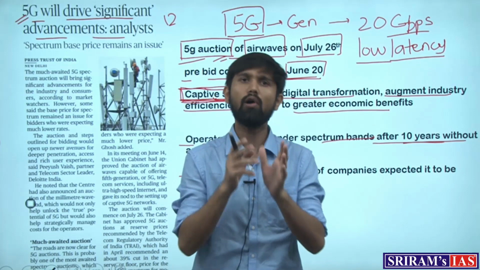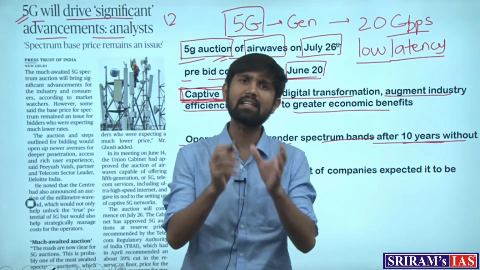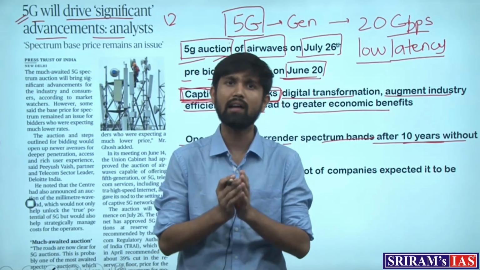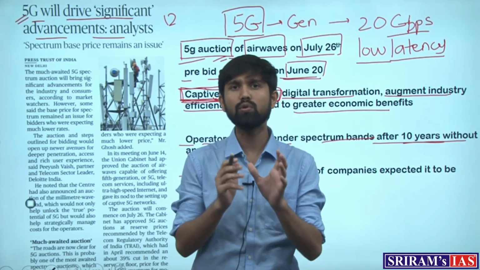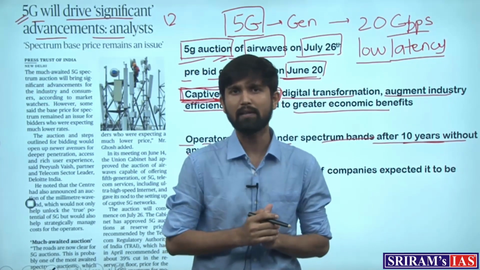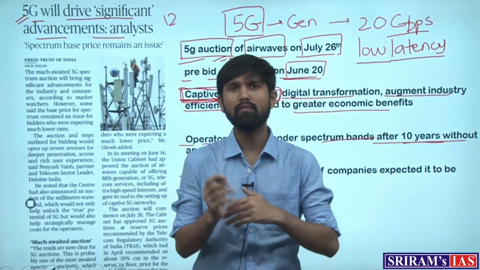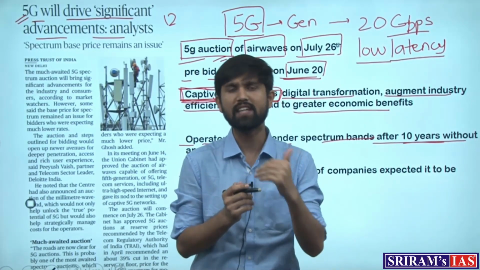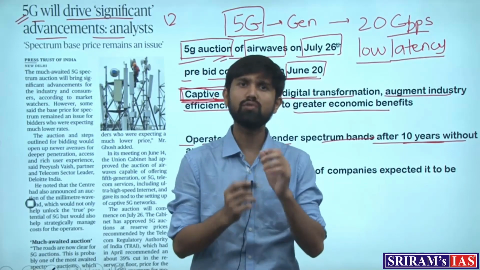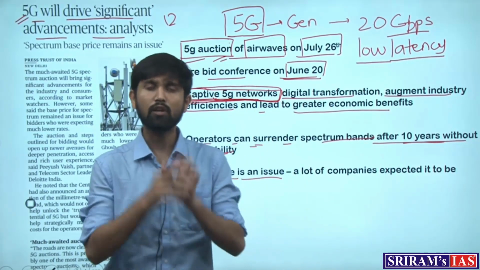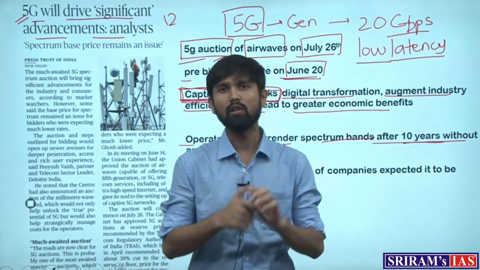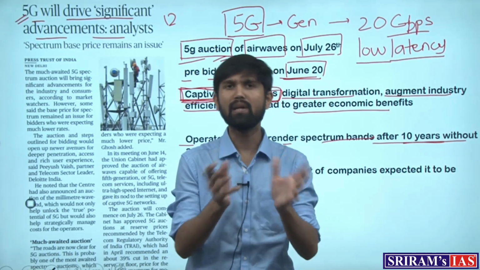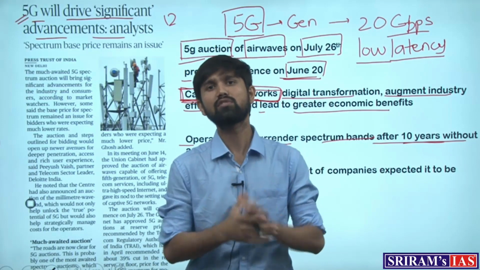So when we talk about the 5G auction, what exactly is auctioned over here are the airwaves. These are waves in the electromagnetic spectrum. We study the spectrum which ranges from infrared waves and X-rays to gamma rays. So these are invisible rays through which the internet technology and all the media that is to be transferred travels.